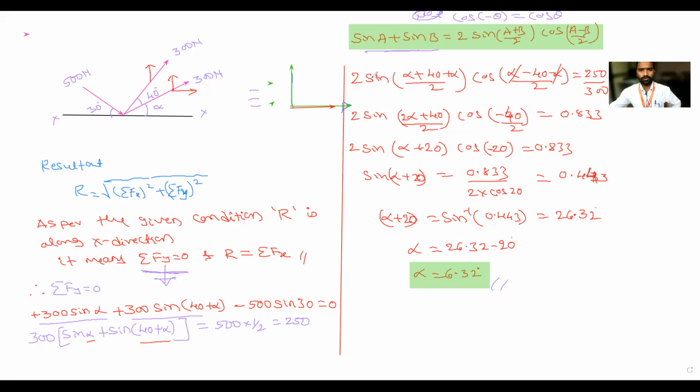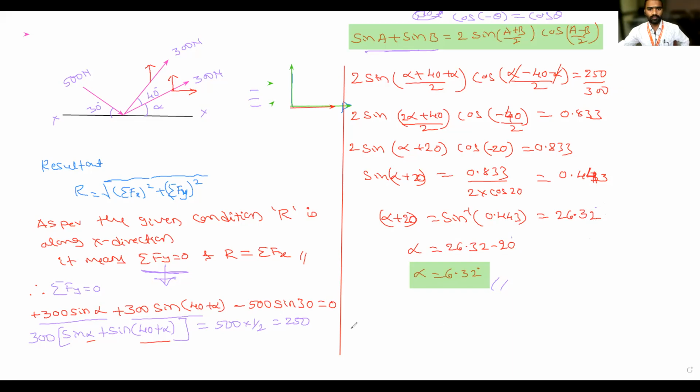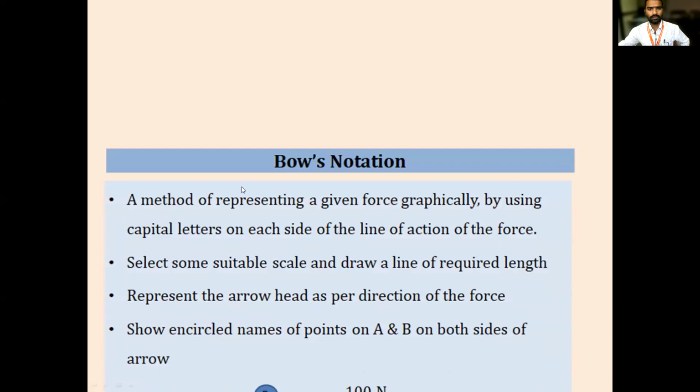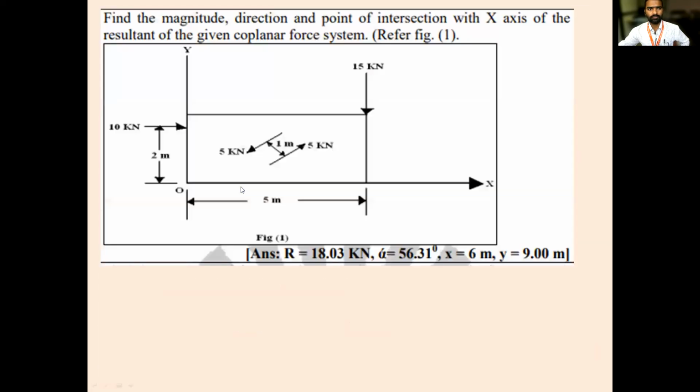Okay. So we will go for the next problem. What was that next problem? Okay, this one we have done. This problem we will take. I will write down this problem.